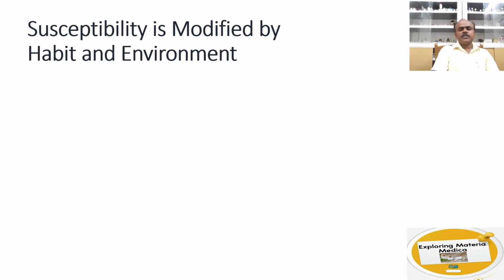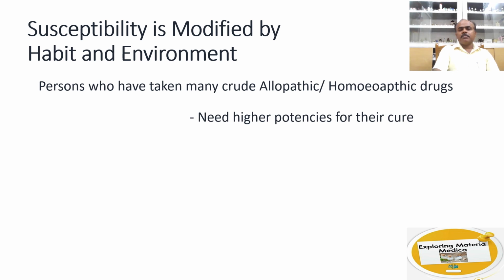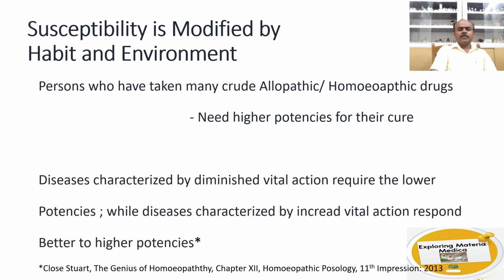Now many of the patients who come to us come after taking allopathic medicines, and also after taking homeopathic medicines. So persons who have taken many crude allopathic and homeopathic drugs need higher potencies for their cure. And diseases characterized by diminished vital action require lower potencies, while diseases characterized by increased vital action need higher potencies.